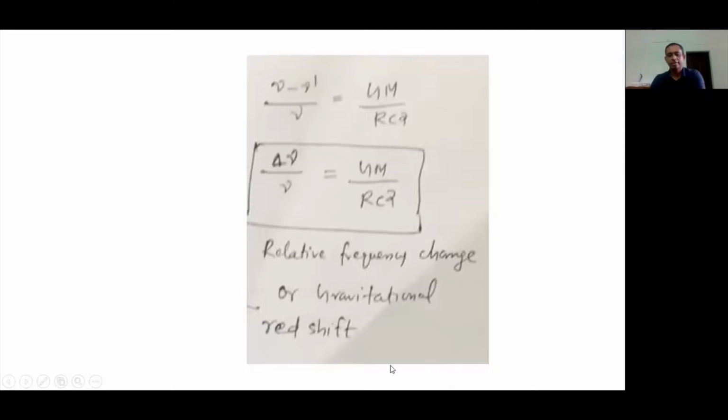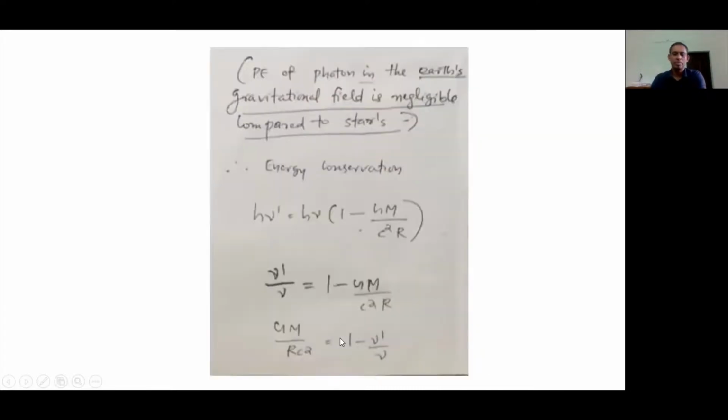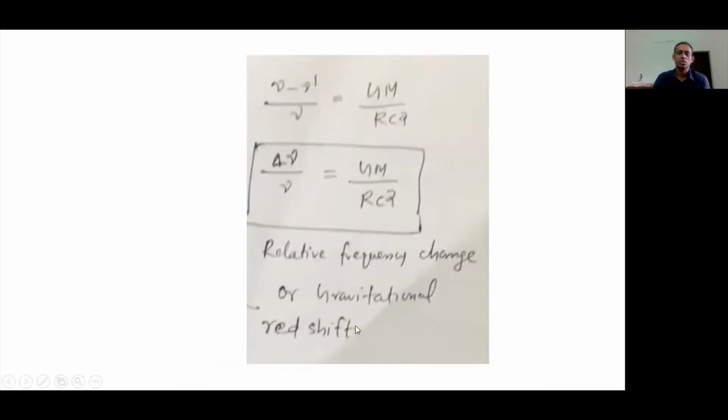Multiplying by nu, nu minus nu prime over nu is equal to GM by R c square. This nu minus nu prime can be written as the shift or change in frequency, delta nu. So delta nu over nu is GM by R c square. This equation represents the relative frequency change, or the gravitational redshift.